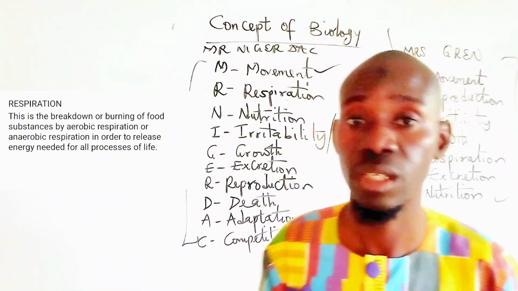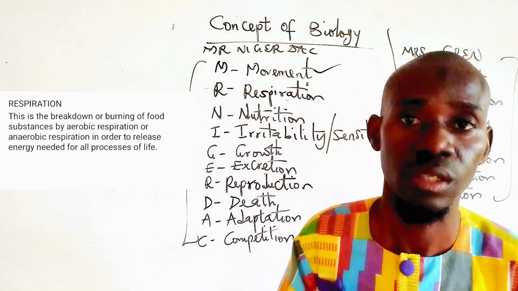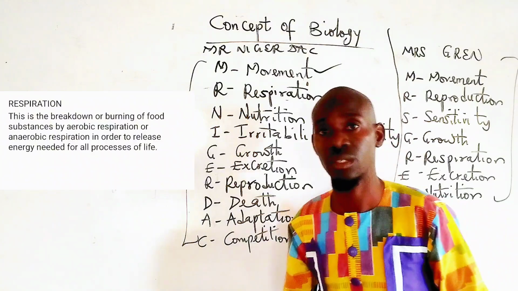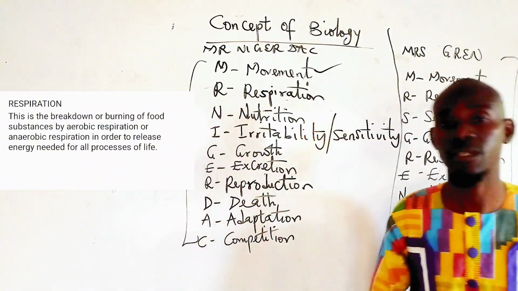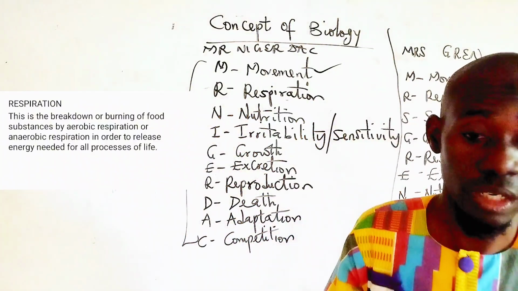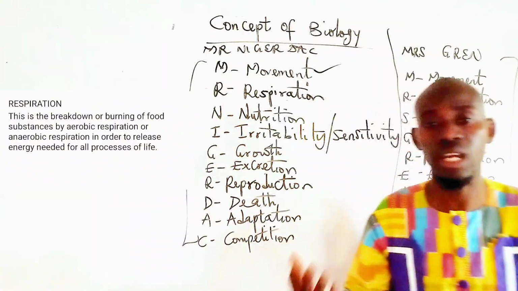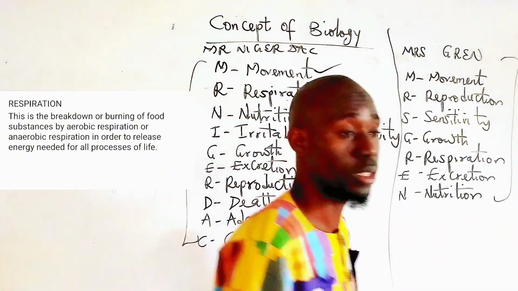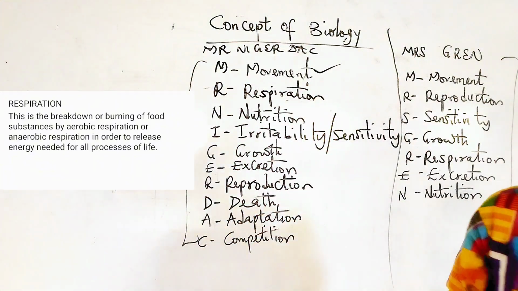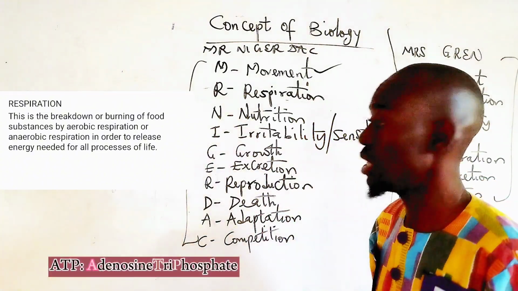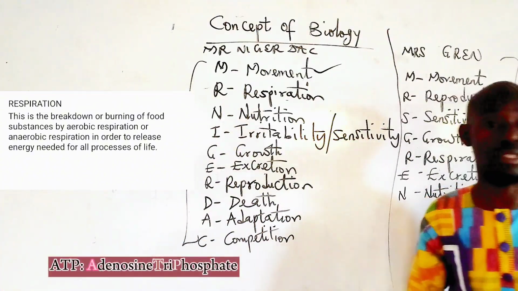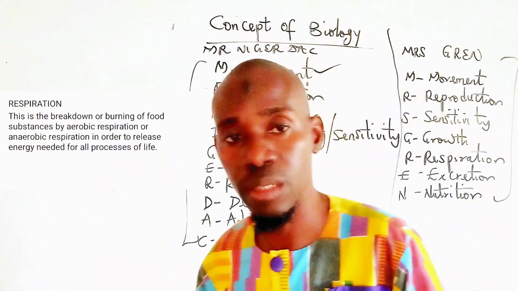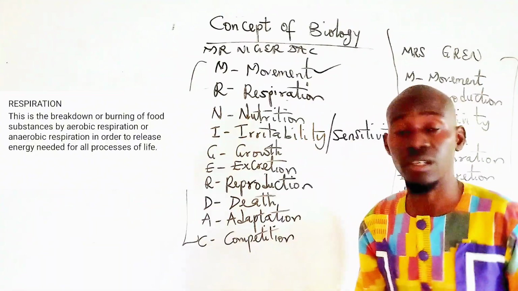Glucose is burnt in living things in the presence of oxygen, which is called aerobic respiration, or in the absence of oxygen, which is called anaerobic respiration, for the release of energy, which is in the form of ATP. ATP means adenosine triphosphate. It is referred to as the energy currency of the cell.